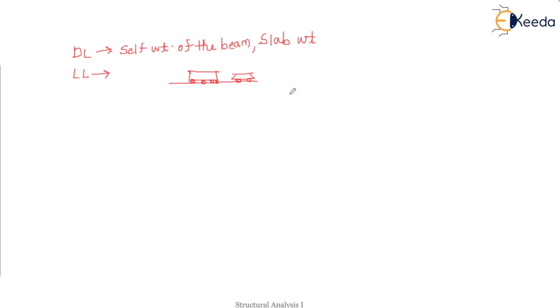Now, as per our study, till now we have considered a simply supported beam, a cantilever beam, or a continuous beam, okay. So these are the types of beams we know, and we have analyzed them till now, and we have analyzed the frame also. So suppose this is a beam, it may carry different types of loads, right?